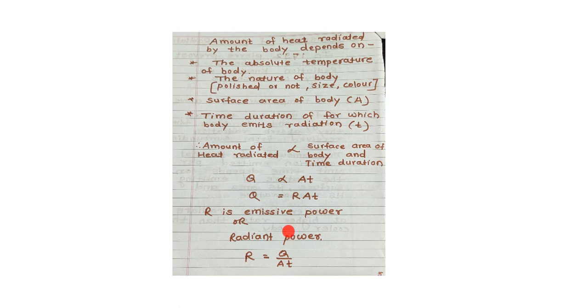R equals Q upon AT, where Q is the amount of heat radiated, A is the area and T is the time duration. So R means radiant power. Radiant power is defined as the quantity of heat radiated per unit area per unit time.